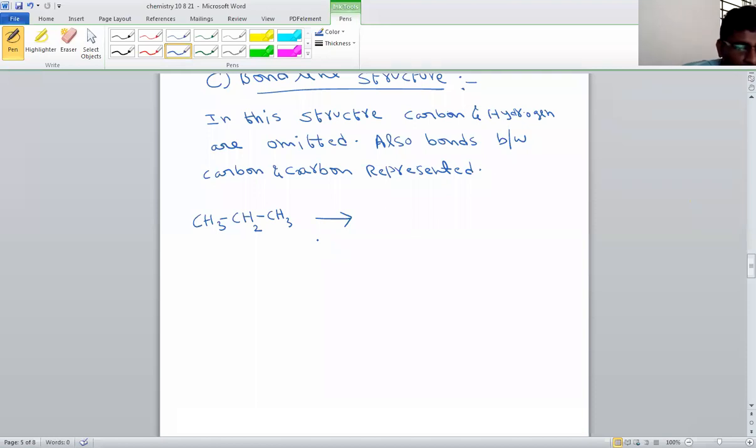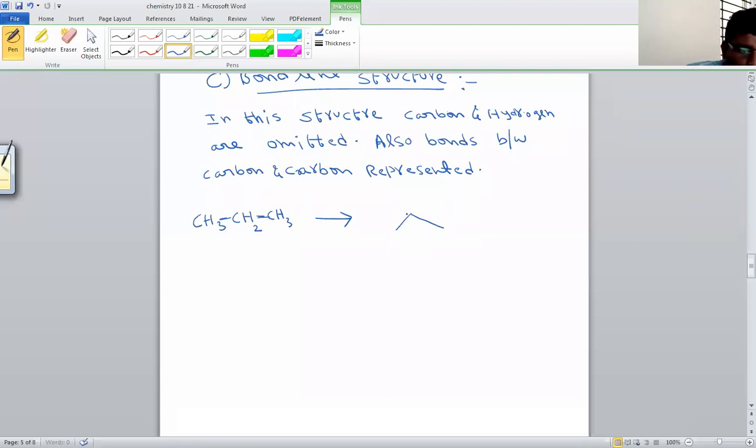That means they are omitted. Here, how many carbon atoms are there? There are 3 carbon atoms. In the bond line structure, we cannot denote the carbon atom, but we can represent carbon-carbon bonds. Here, how many bonds are there? This is one carbon-carbon bond. This is another carbon-carbon bond. These 3 carbon atoms we are representing like this. So this is called bond line formula.